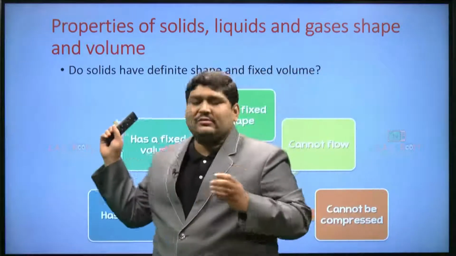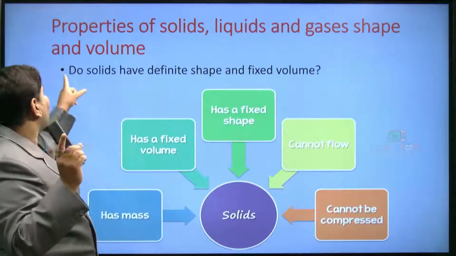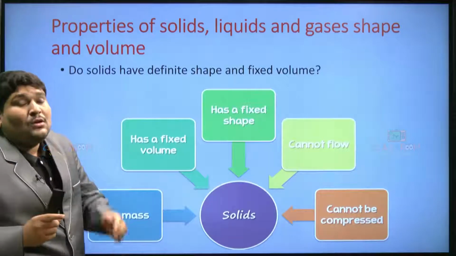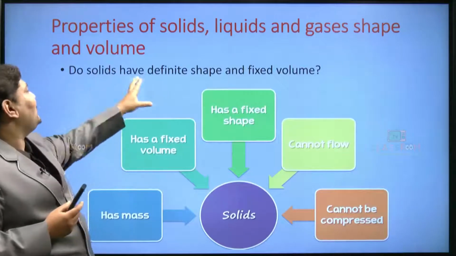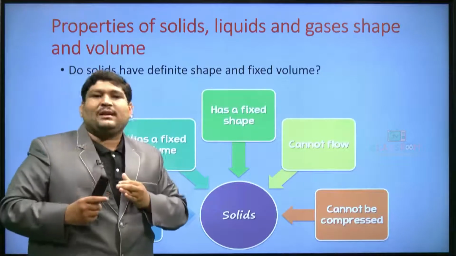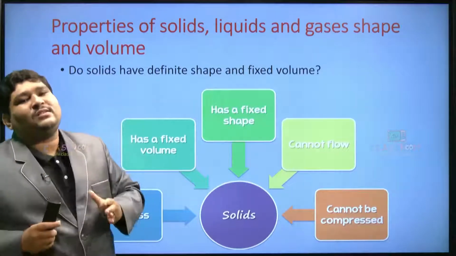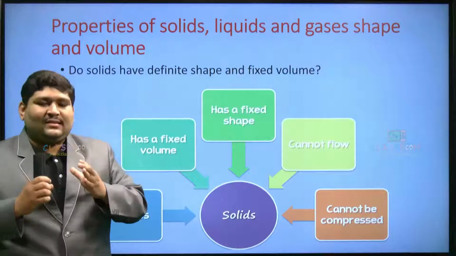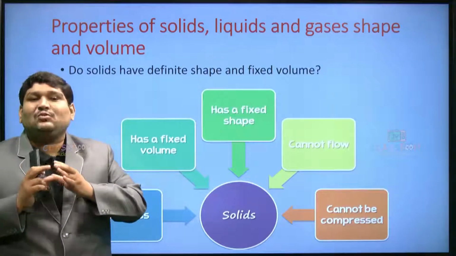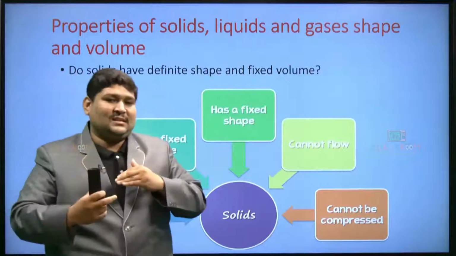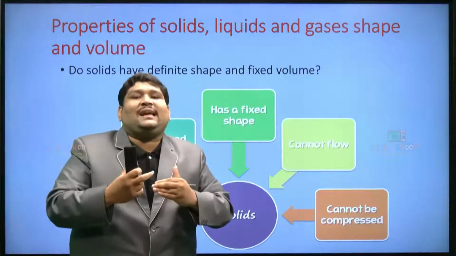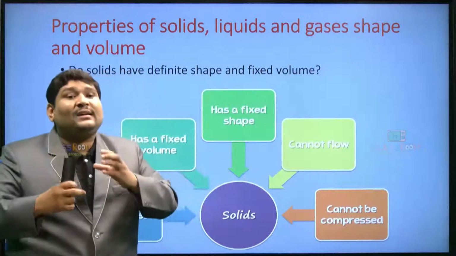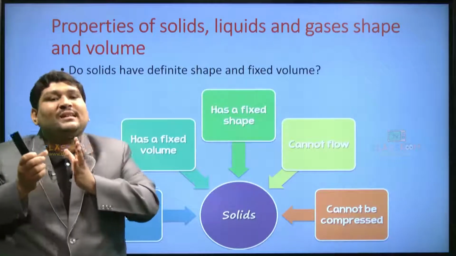So coming to our first concept: do solids have definite shape and fixed volume? We need to confirm that. Again take the example of a chair. When you sit on a chair, have you seen the chair move here and there? The chair remains the same. It doesn't move unless it is disturbed. So by that we can say the chair is a form of solid, having a fixed shape and even volume.